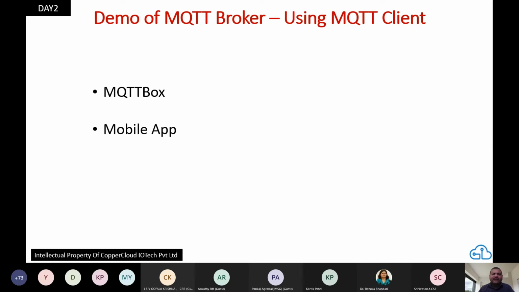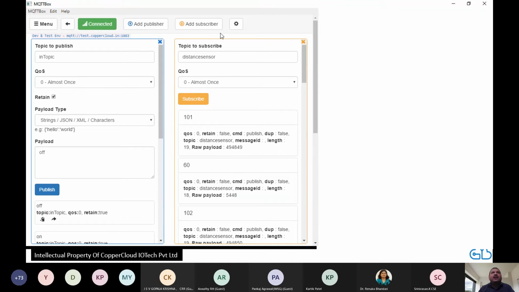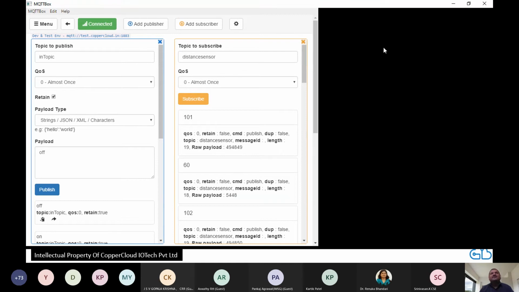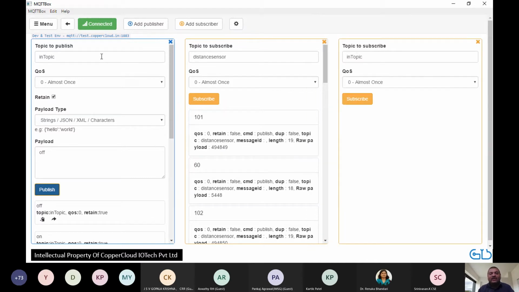So what we'll be doing is, let me show you the tool that we use to talk to MQTT. This is a very simple client on desktop. It is free. It is called MQTT Box. How this helps us is, even if we have no devices, no cloud, if we have nothing, you can use this client to see how we can talk to MQTT.